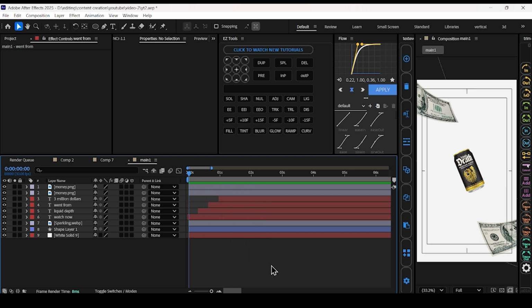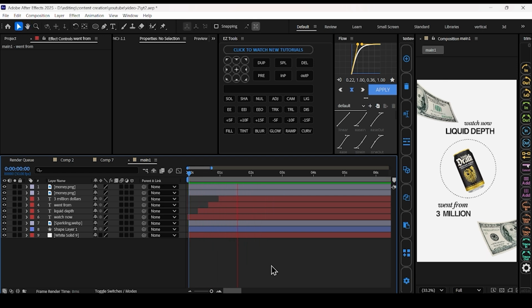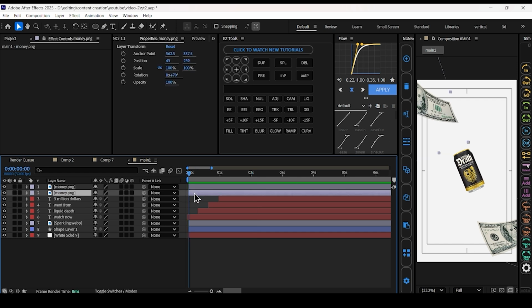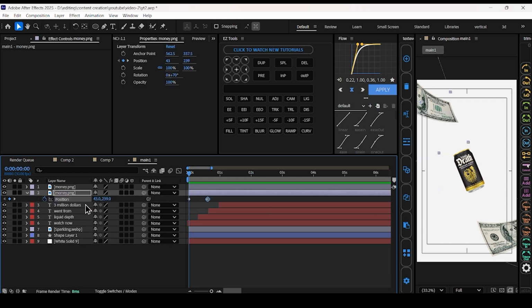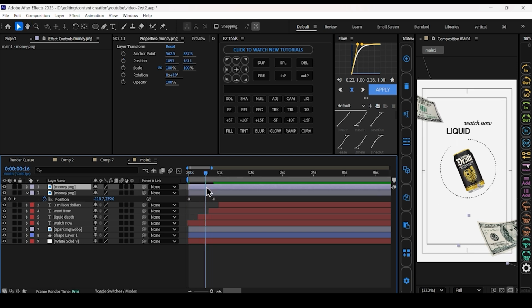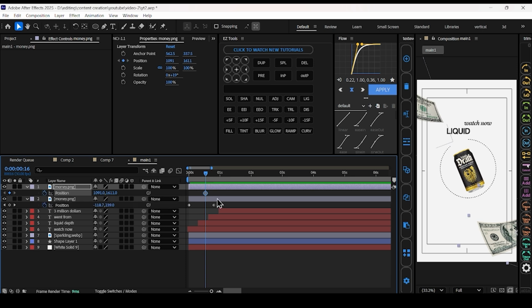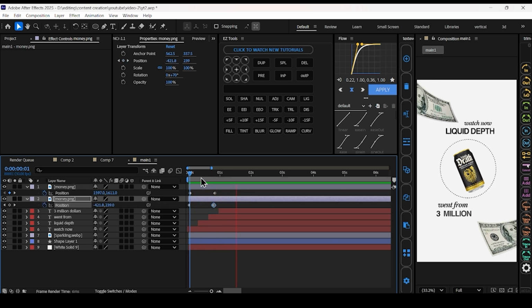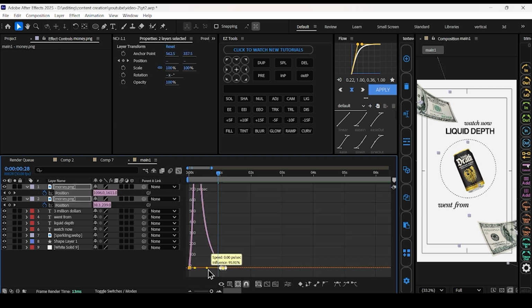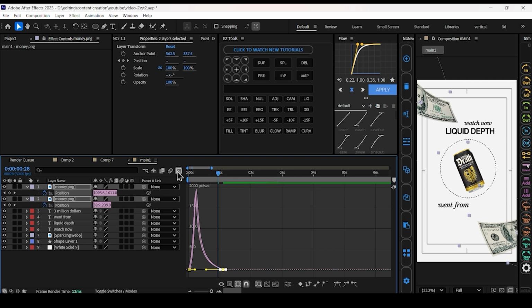Now text animations are ready. You can see. Now we have to add these money PNGs. Press P, set a keyframe, change the value at the first keyframe, adjust like this. Same for another money PNG, set a keyframe. This motion is not good, so select all keyframes, press F9. Open the graph editor. Adjust the graph like this.